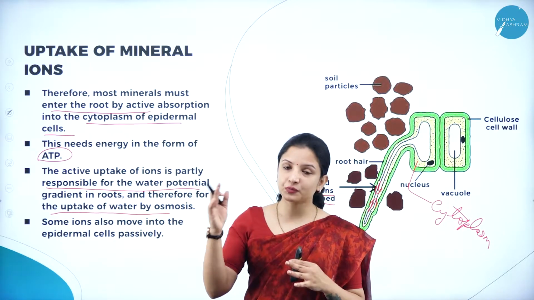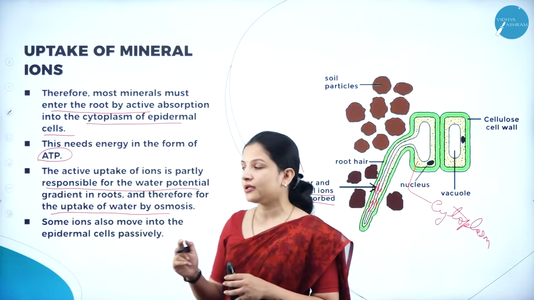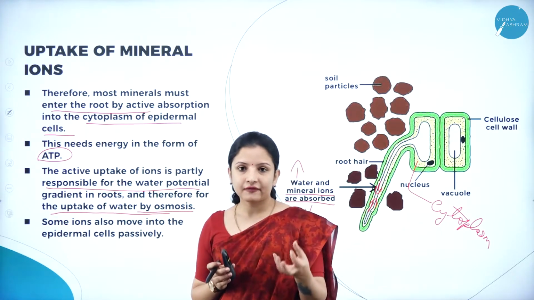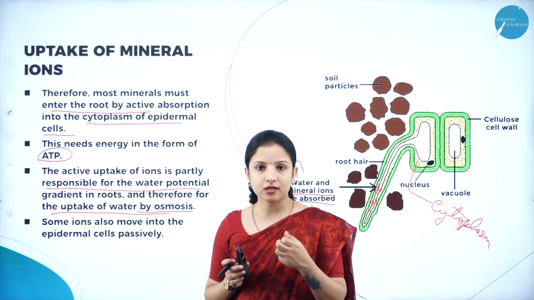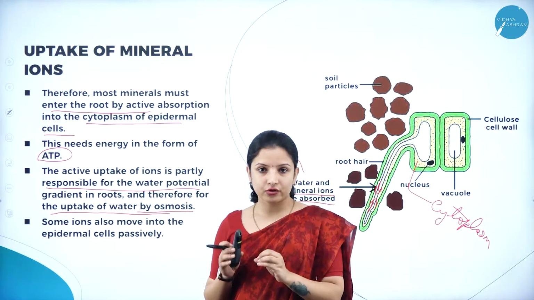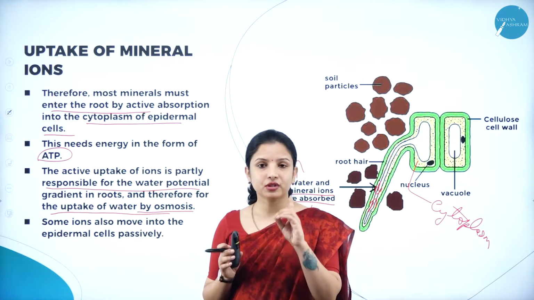Therefore, if water has to pass through the plasma membrane, then it has to be by osmosis. So, if the roots have to take in water from the soil by osmosis, why is it osmosis? Because it is passing through the plasma membrane.